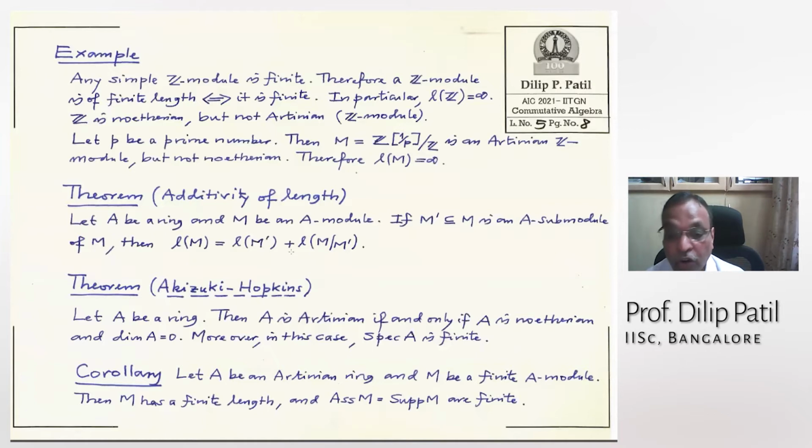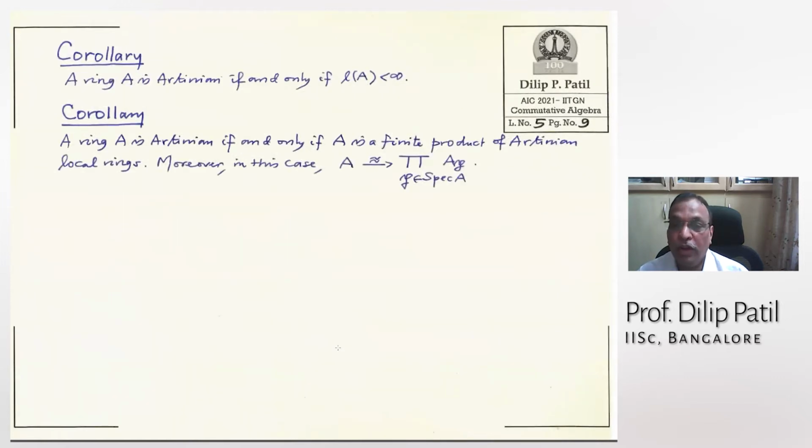So an immediate corollary to this is, if you have an Artinian ring and M is a finite module over an Artinian ring, then it has a finite length, and the associated primes of M and the support of M are finite. These are finite sets. All right. Now, two more corollaries.